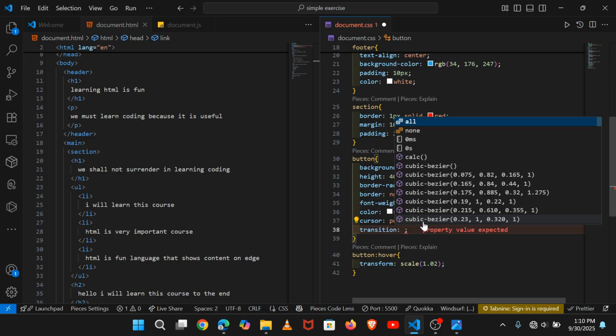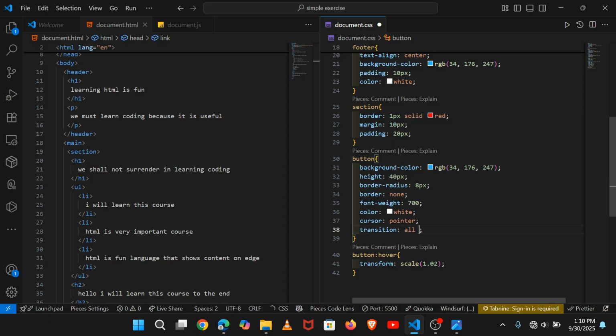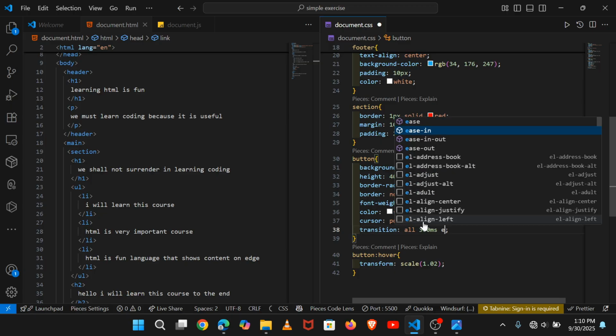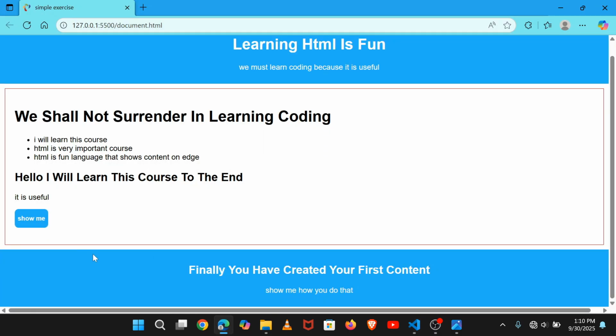Everything will go in its way, all, and you set it to 300 milliseconds ease-in-out like that. And when you hover over the button, you see there is a simple thing that is happening there.